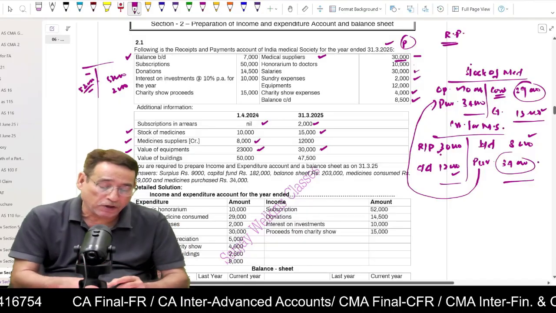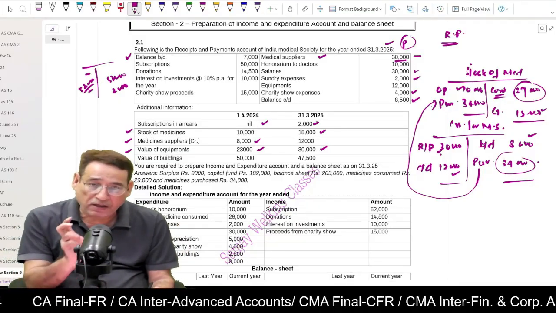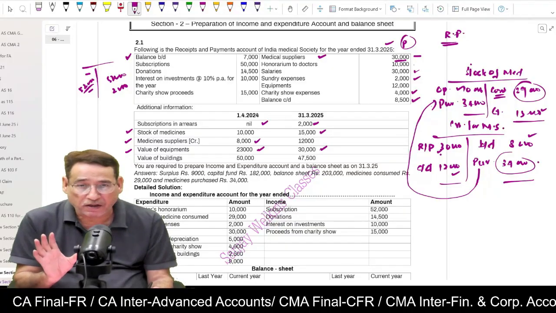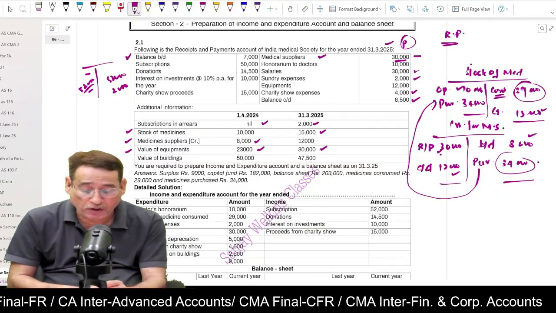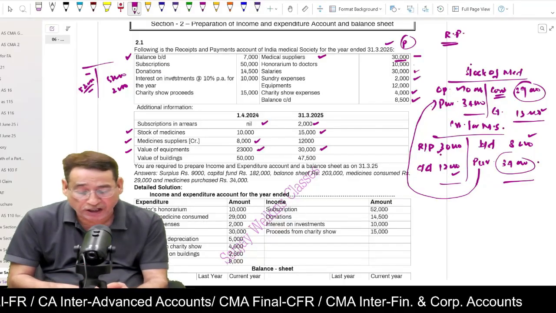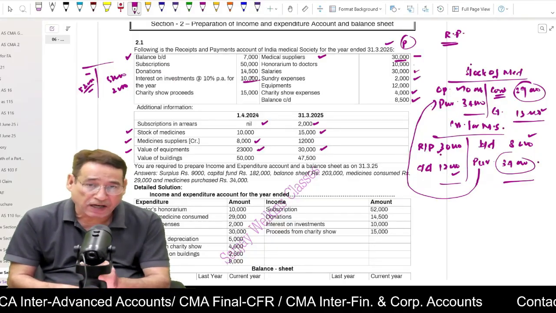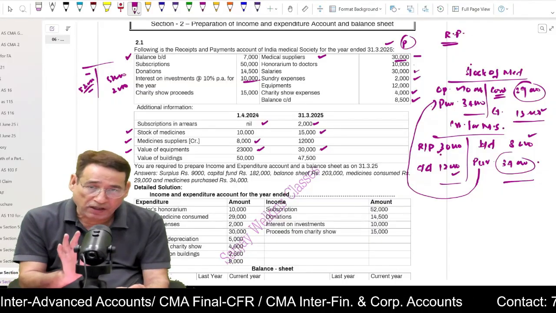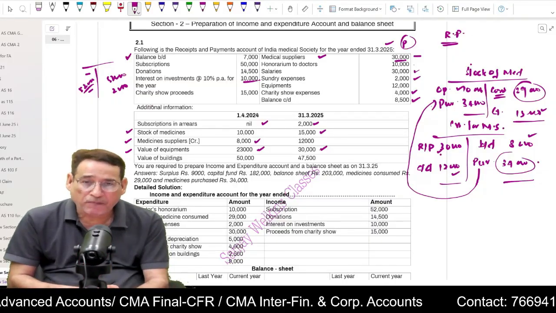You are going to put it on the credit side. Opening due and closing due are written in the balance sheet on the asset side. Is it clear to you? Donations 14,500 is given. Now donation you take to the credit side of your income side. Further it is given interest on investment 10,000. This item is important. 10,000 interest income, you are going to write it on the credit side of your income and expenditure account.